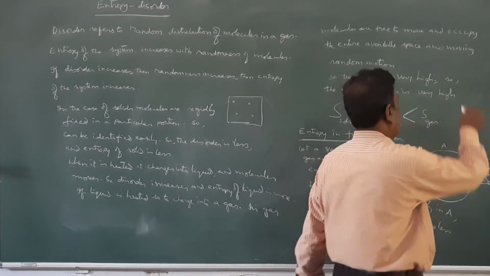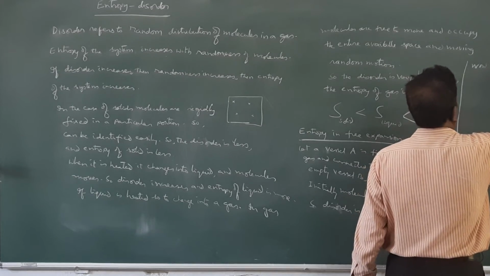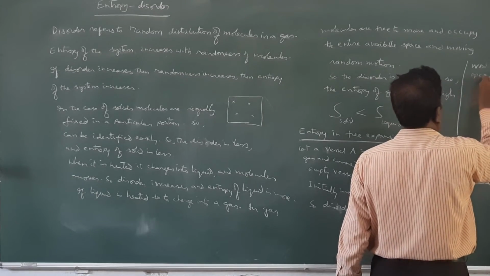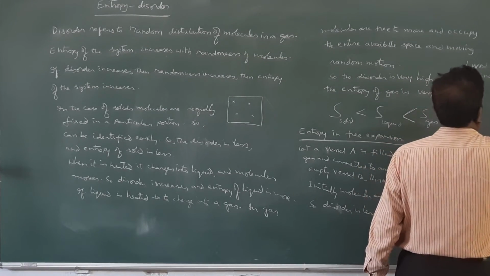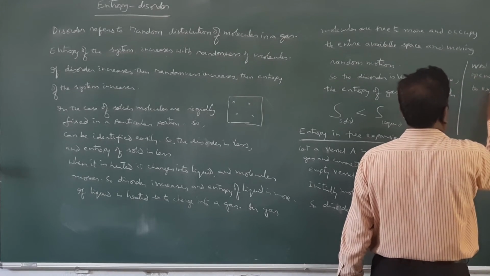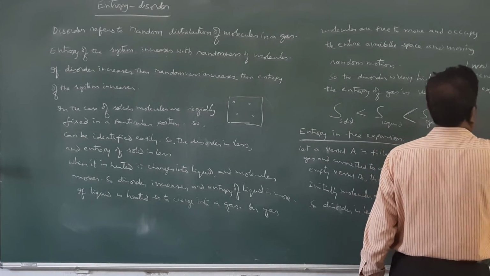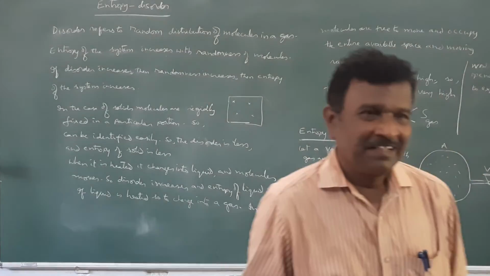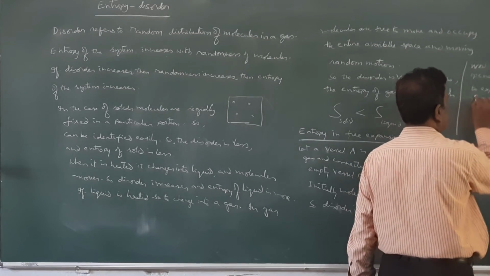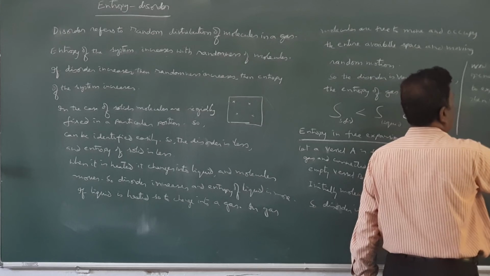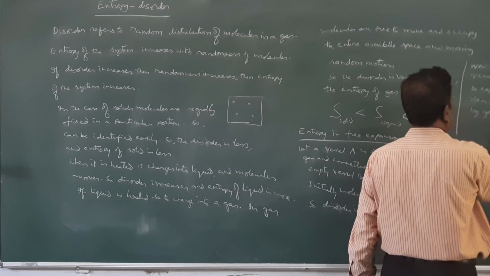Now the valve is opened and the gas is allowed to expand freely into B. Then the volume occupied by the gas increases, it is doubled.